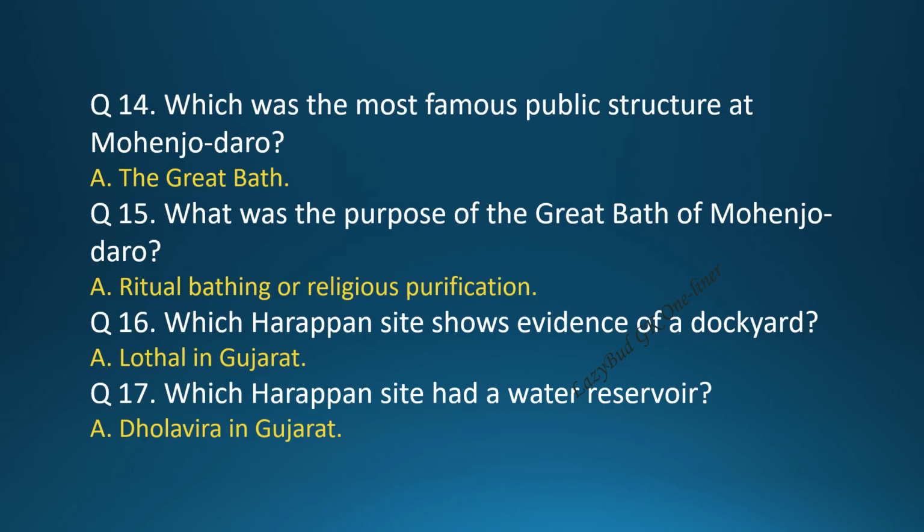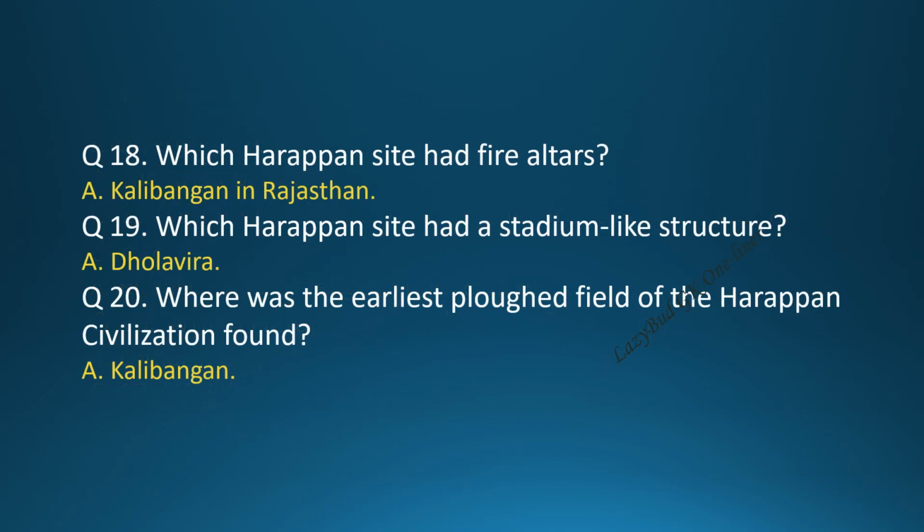Question 16. Which Harappan site shows evidence of a dockyard? Answer. Lothal in Gujarat. Question 17. Which Harappan site had a water reservoir? Answer. Dholavira in Gujarat. Question 18. Which Harappan site had fire altars? Answer. Kalibangan in Rajasthan.